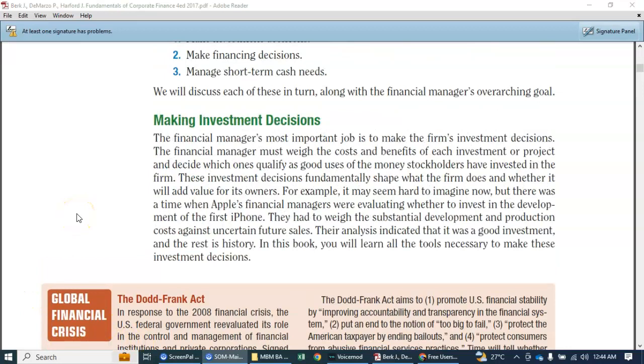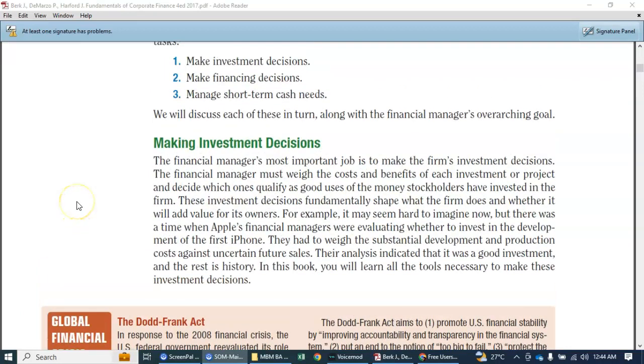In making investment decisions, this is the only way to increase the value of the wealth that is entrusted to the financial manager. So he has the power or the responsibility to choose among the investments that will give more profits to the investors. There are a lot of alternatives on where to invest.